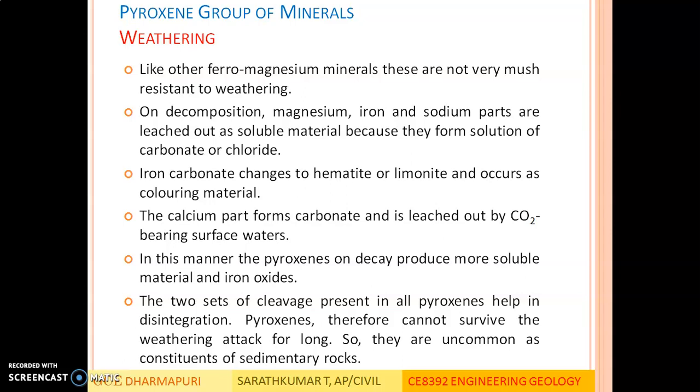So the pyroxene group of minerals are not very much resistant to weathering. The magnesium, iron and sodium parts are leached out as soluble material, and the calcium forms carbonate, and also the two sets of cleavage present help the pyroxenes to disintegrate further. So due to this type of reasons, it is not seen in sedimentary rocks.